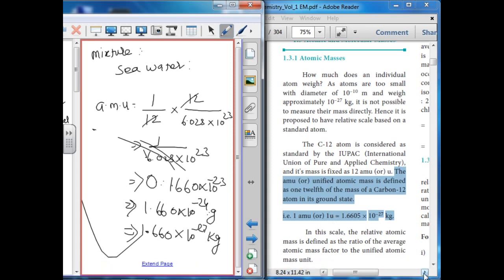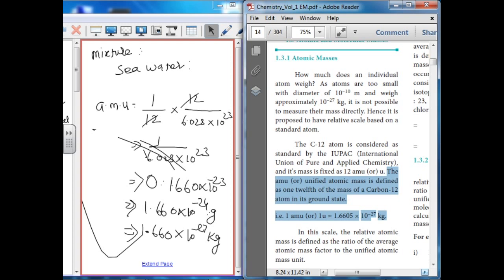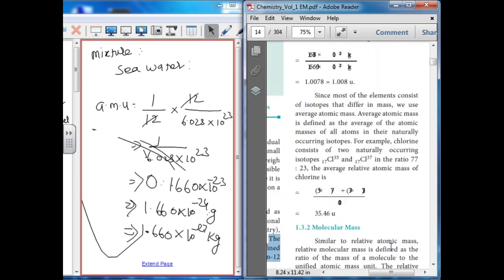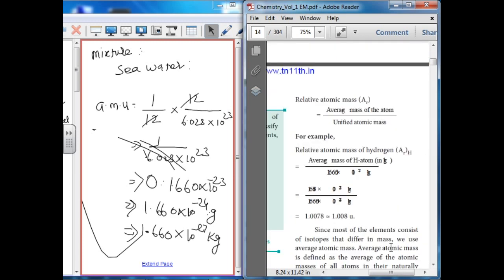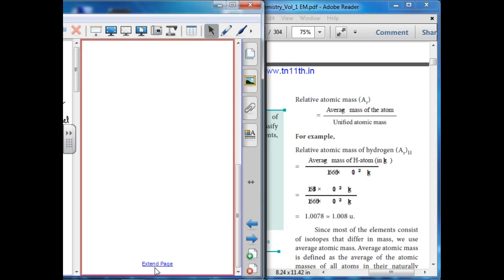On this scale, the relative atomic mass is defined as the ratio of the average atomic mass to the unified atomic mass. The next 2 mark question: what is relative atomic mass? Relative atomic mass equals the average mass of the atom divided by the unified atomic mass.